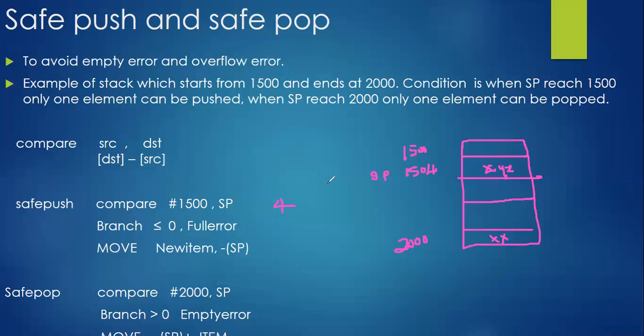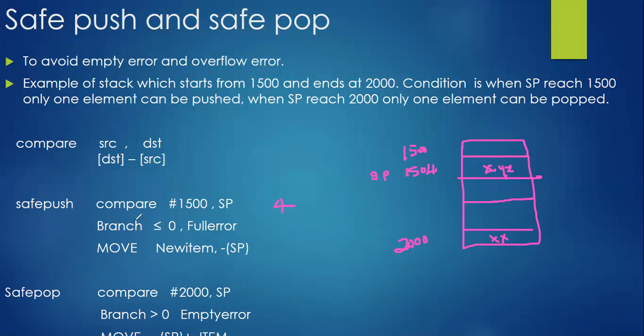So now what we did, we are comparing the present stack pointer with the maximum capacity of the stack. That is 1500, and you are at 1504. The difference is 1504 minus 1500, so the difference is exactly 4, which is a positive number. It is greater than 0, so this full error will not be encountered.